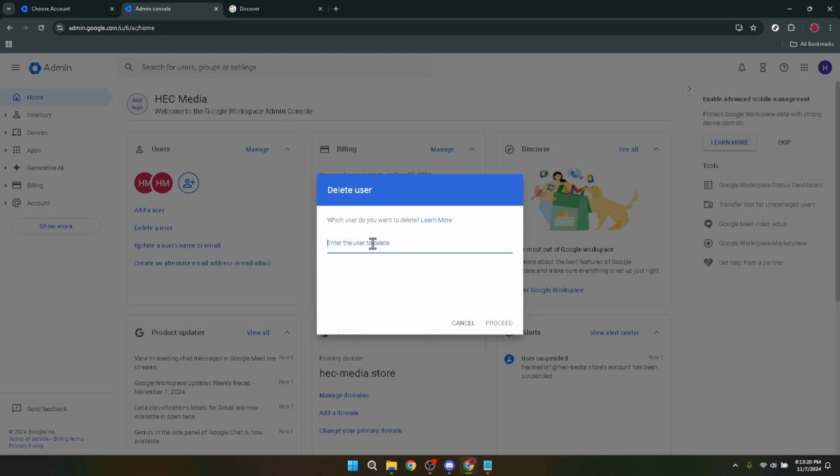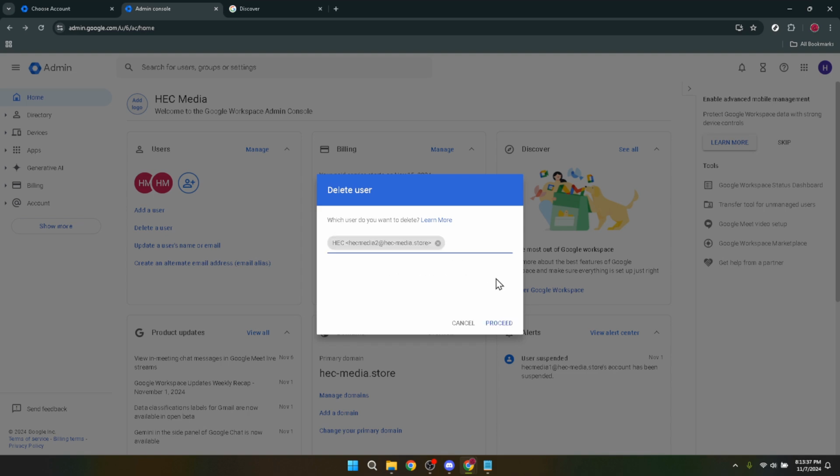After selecting Delete a User, you'll be prompted to enter the email address of the account you wish to remove. This step acts as a safeguard, ensuring that you're deleting the right user. Double check the email address for typos or mistakes. It's always better to be safe than sorry. Following this, you should see the profile or account you're looking to delete. It helps to verify all details one last time, ensuring this is indeed the account you wish to remove. If everything looks correct, you're ready to move forward.